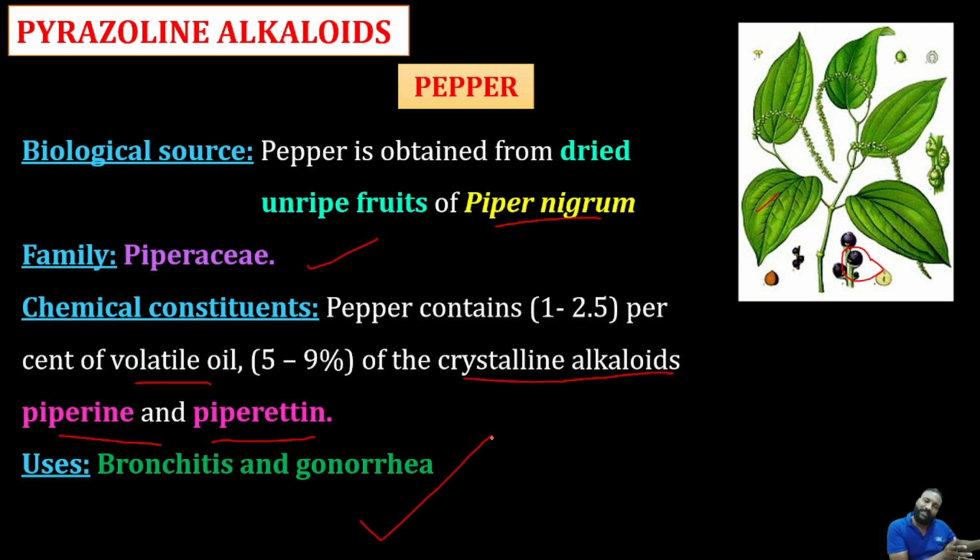Starting with the introduction of the alkaloids, go through all the properties, the introduction, types, classification, and their pharmacological action. Then go with the classification. For each classification, go through their biological occurrence and chemical structure. Then observe and read about the synonyms. Mostly focus on synonyms, chemical constituents, uses and adulterants. For some drugs, like volatile oil containing drugs, you should definitely focus on the synonyms. Okay, so I wish you good luck.